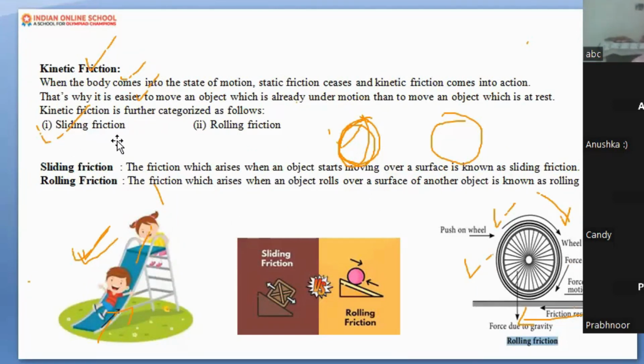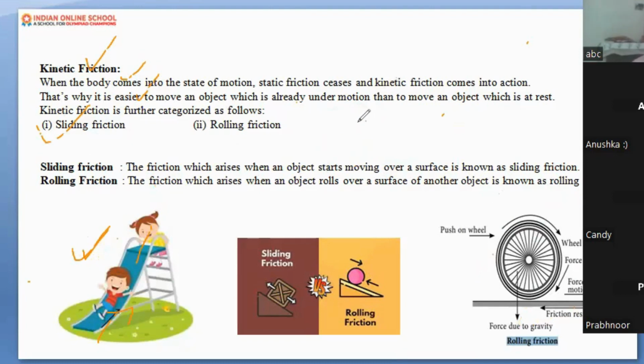I hope you understood about sliding friction, rolling friction, and in which objects they are applicable. Now I want you to understand one more important thing: which friction is more and which is less, and what is the relation between them. You understood that there are three types of friction.